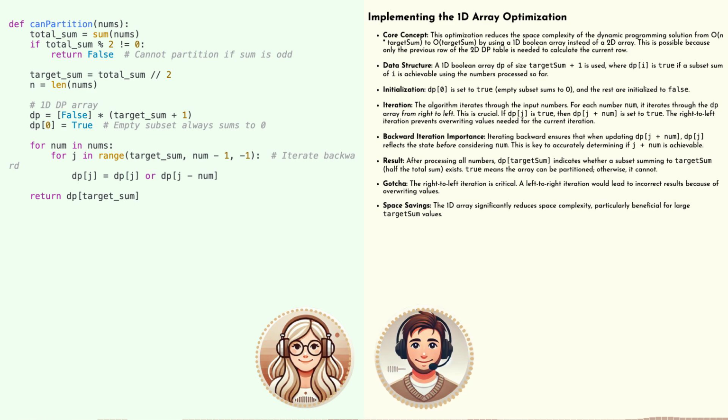Now here's where the real magic of dynamic programming happens. We're going to iterate through each number in our original array. Let's call the current number num. So we're picking up each number one by one and seeing how it affects our possible sums.